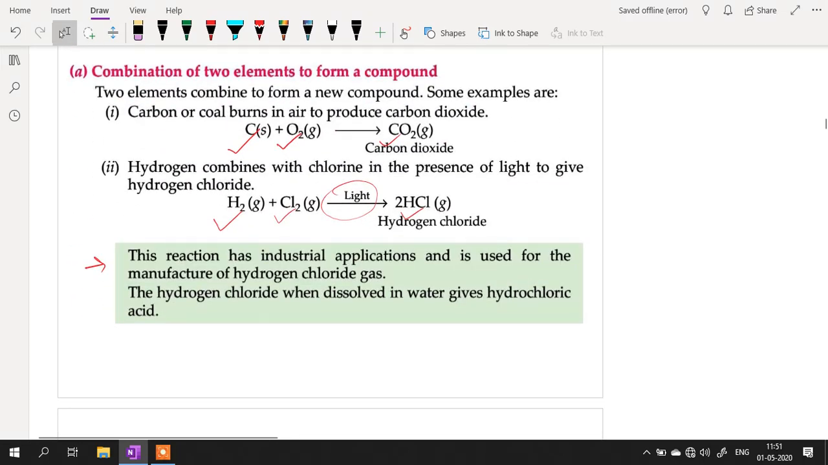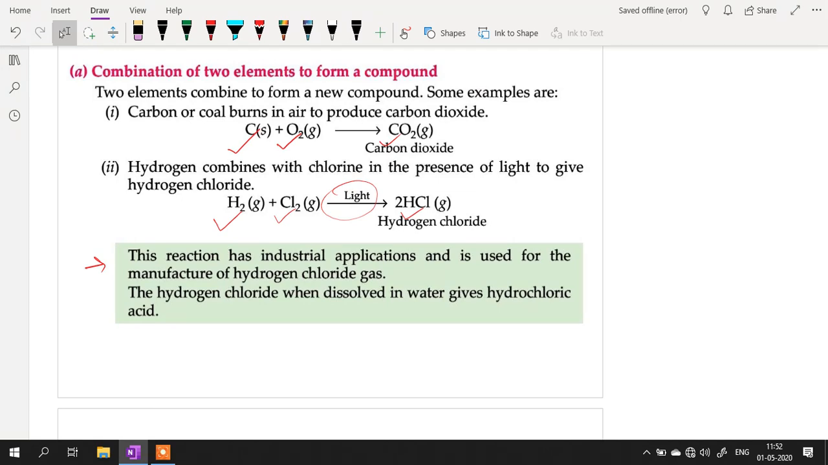Let's go ahead. Now there are more examples of combination of two elements to form a compound. Carbon plus oxygen gives carbon dioxide. Hydrogen plus chlorine in the presence of sunlight gives you hydrogen chloride. This reaction of formation of hydrogen chloride has industrial applications, and it is used for manufacture of hydrogen chloride gas. And this hydrogen chloride gas, you must have heard about hydrogen chloride gas, right? It has a very choking, pungent smell, just like ammonia. But yeah, maybe a little bit stronger than that.